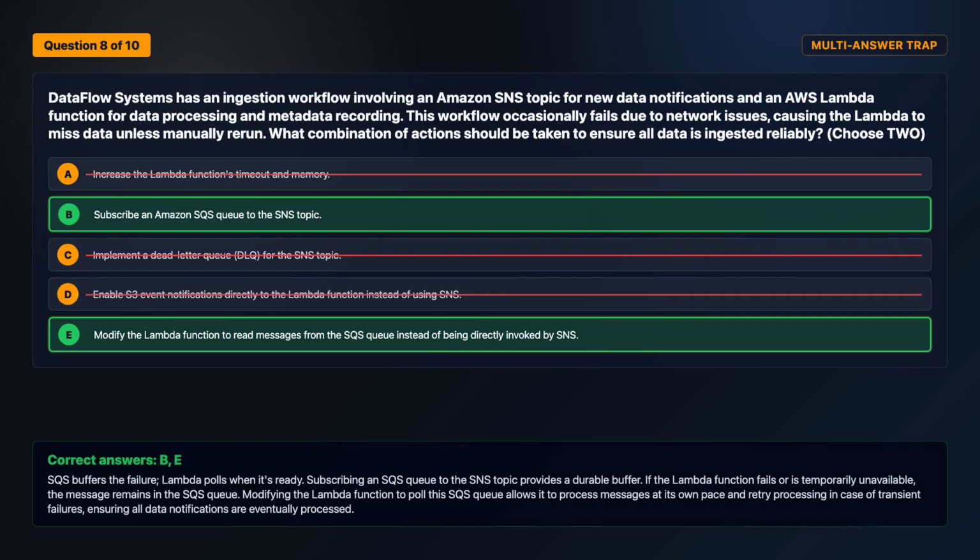The correct answers are option B and option E. SQS buffers the failure. Lambda pulls when it's ready. Subscribing an SQS queue to the SNS topic provides a durable buffer. If the Lambda function fails or is temporarily unavailable, the message remains in the SQS queue. Modifying the Lambda function to pull this SQS queue allows it to process messages at its own pace and retry processing in case of transient failures, ensuring all data notifications are eventually processed.